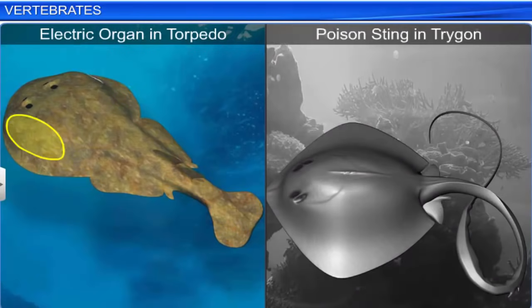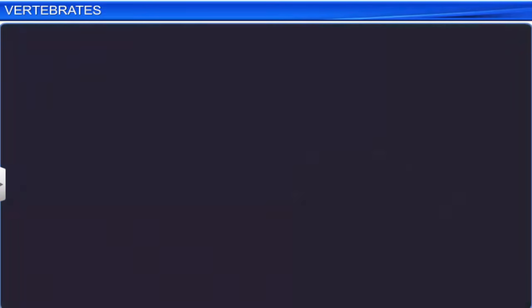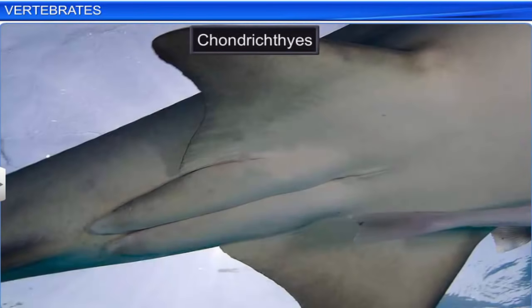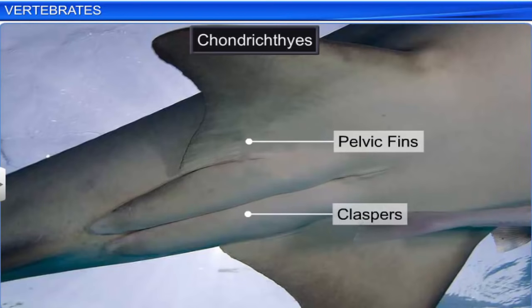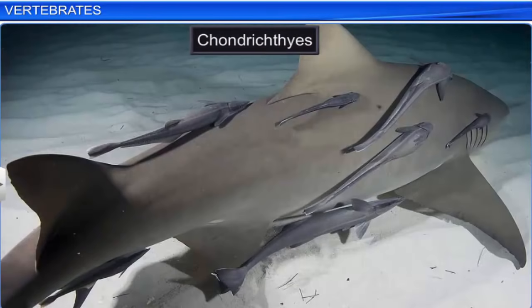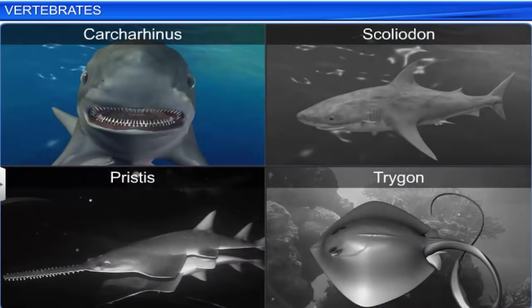Some of them also have an electric organ or a poison sting to protect themselves from predators. Chondrichthyes are dioecious, and the pelvic fins in males have claspers. Fertilization in these fish is internal, and many of them are viviparous. Carcharinus, Scoliodon, Pristis, and Trigon are examples of this class.